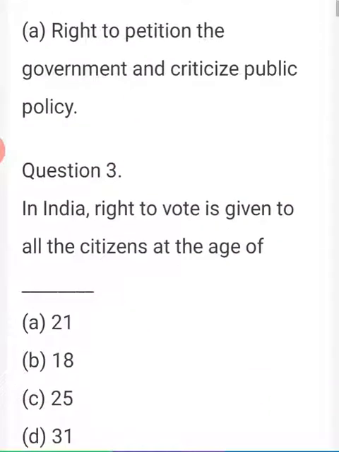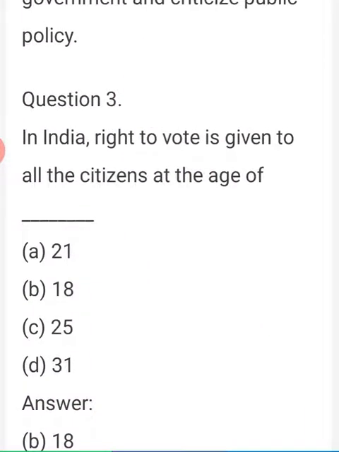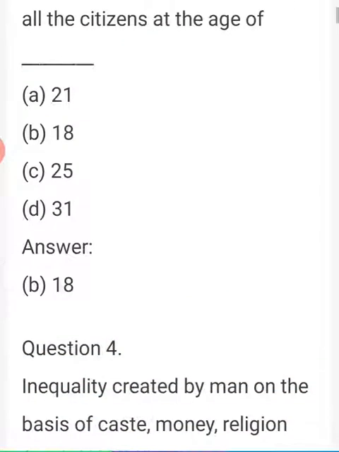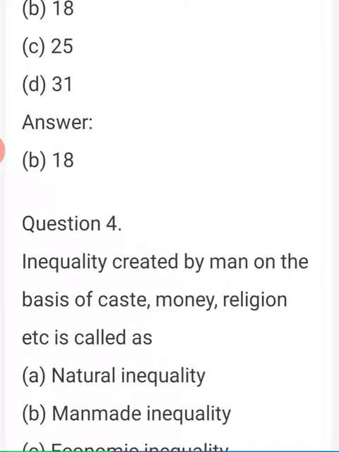Next, third question, in India, right to vote is given to all the citizens at the age of dash. Option A, 21. Option B, 18. Option C, 25. Option D, 31. The correct answer is option B, 18.